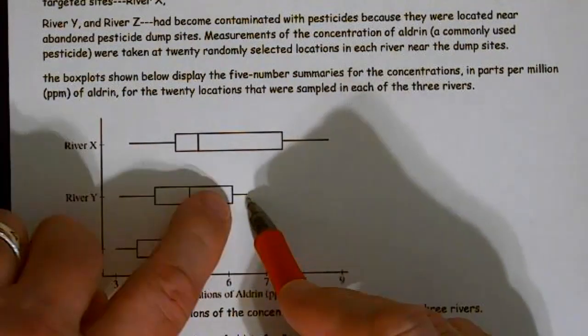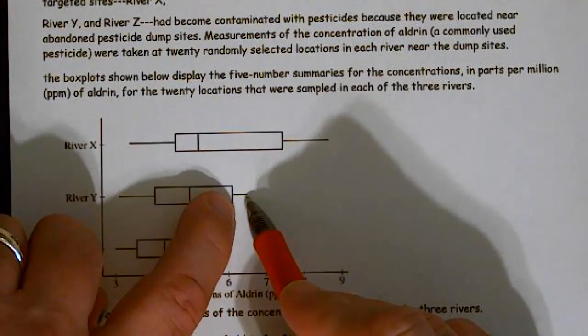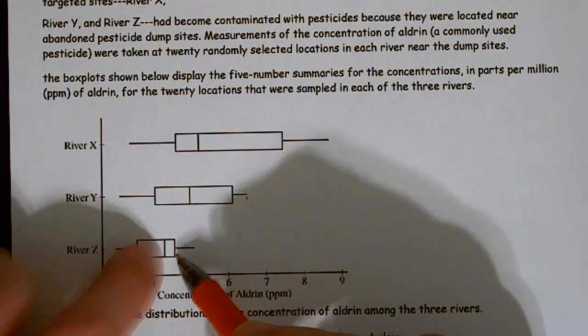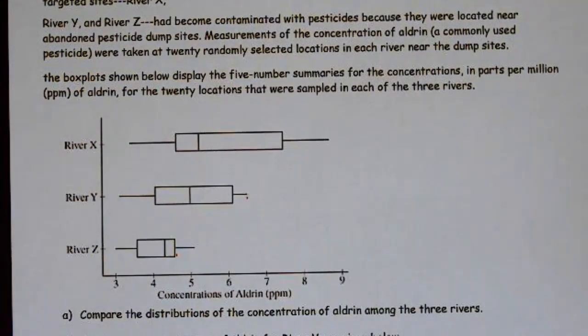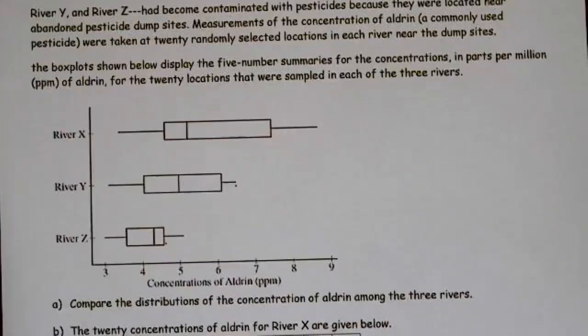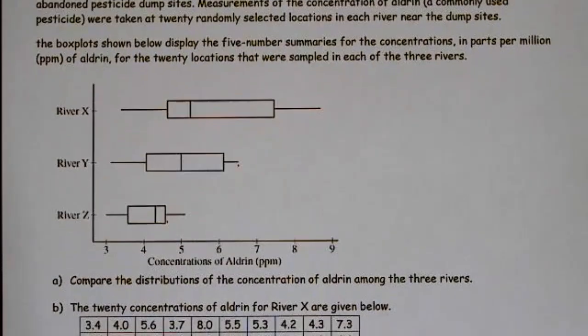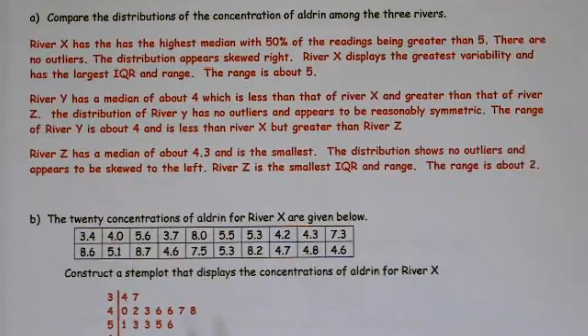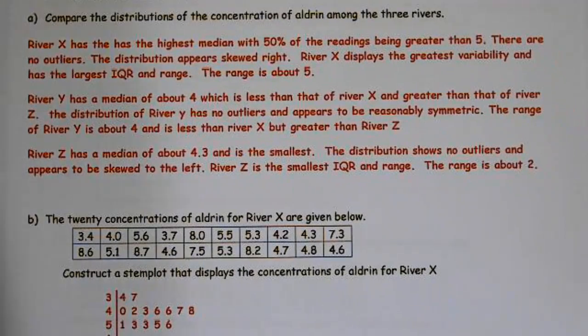Please remember, even though this is short, 25% of the data is here. All right, 25% of the data is also there. Doesn't matter how small it is, it's all broken into 25%. It says compare the distributions of the concentration of aldrin among the 3 rivers. So in this case, that means they're asking us to use CUSS, all right? But we also have to compare, and we always have to be in context.